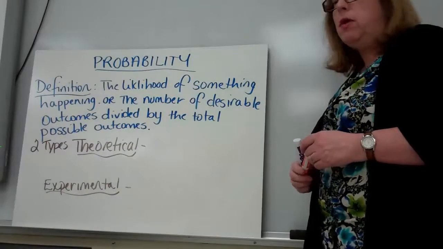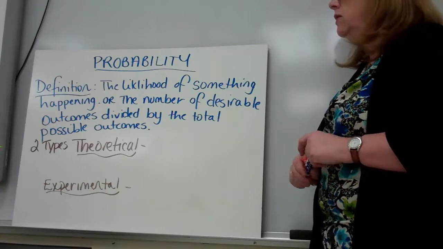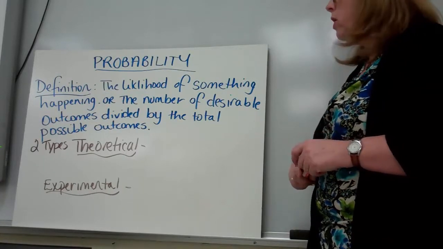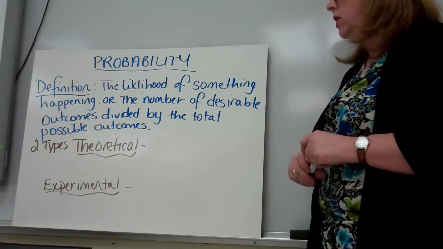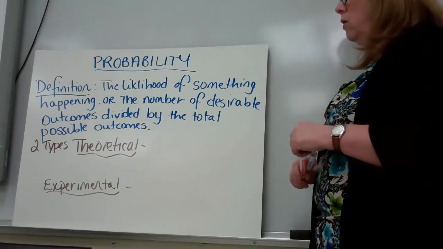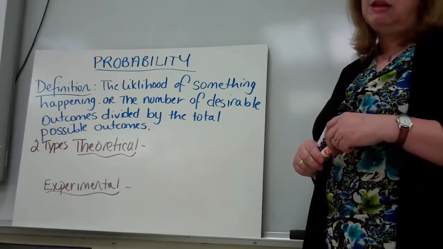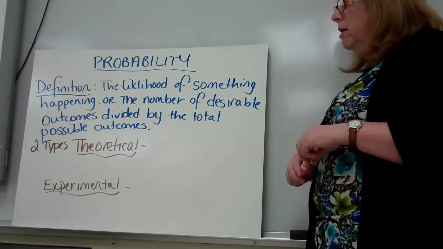Our lesson today is on probability. Probability can be defined as the likelihood of something happening, or the number of desirable outcomes divided by the total number of possible outcomes in a situation. There are two types of probability, theoretical and experimental.